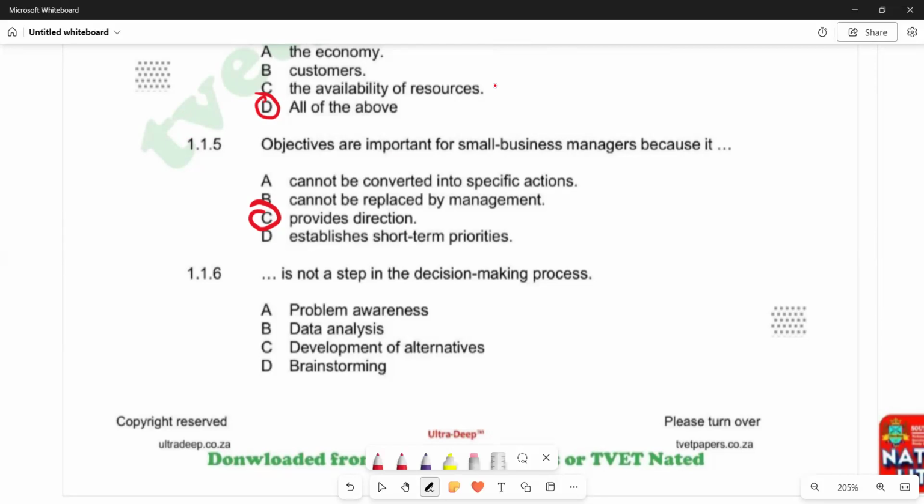Obviously, when you're making a decision, it means you are going to choose between alternatives. So D, we have got brainstorming. So brainstorming becomes the odd one out that we have there. So 1.1.6, the answer that we have is D. Remember, the question is looking for which one is not a step in the decision-making process. So brainstorming can never be part of a decision-making process. So this is what we have. Then we can go on to see what we have next.